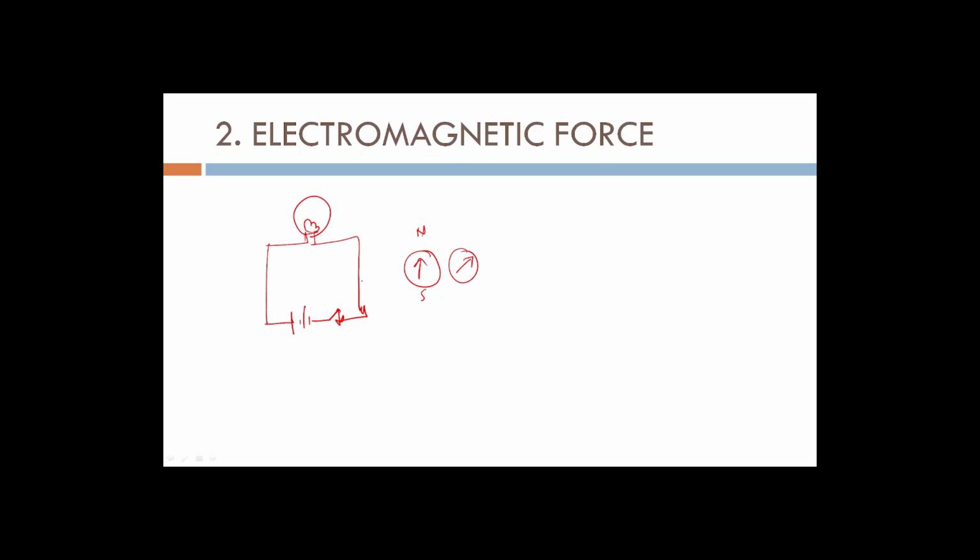So Oersted concluded that the current, or the moving charges through this wire, is producing some sort of magnetic field which is causing this magnetic needle to deflect, and that's how we got a relationship between electricity and magnetism. And what is that relationship? The relationship is that moving charges always produce a magnetic field. So these two concepts together give us the electromagnetic force.